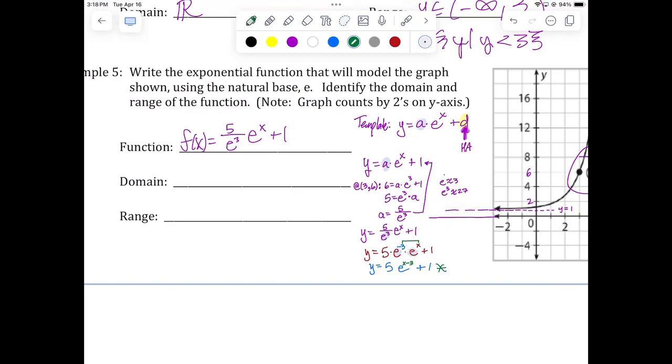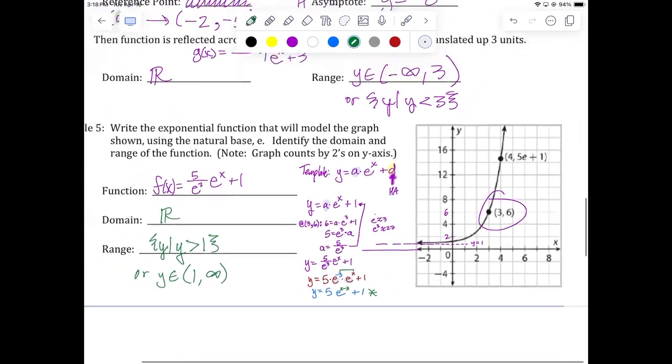So we could do something like this and be like, oh, that's no big deal. We got this, right? All right, now, the domain, again, with our eyes closed is what? Ah, I need to practice with my eyes closed. That didn't quite work. I better keep my eyes open. All real numbers. And the range, is it everything above 1 or everything below 1? Everything above 1. So the set of all y's such that y is greater than 1, or if you like interval notation, y is in parentheses 1 to infinity. And that's it. We're done.